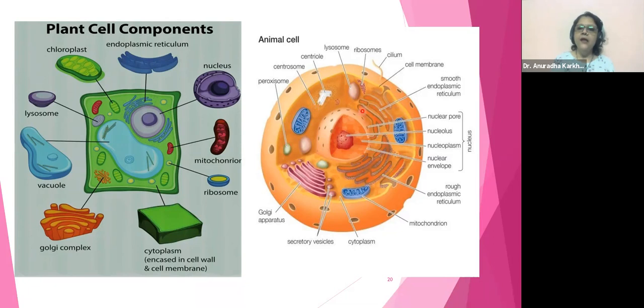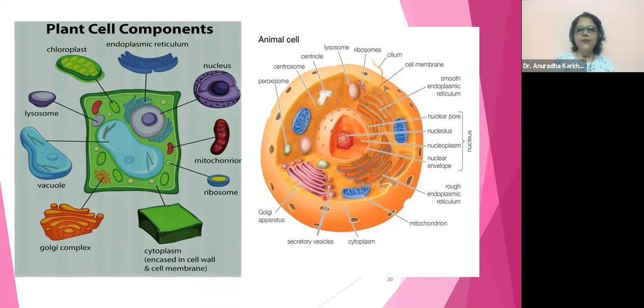Then you have got centriole, then lysosome, ribosome. Cilium is singular, cilia is plural. Cell membrane, smooth endoplasmic reticulum, nuclear pore, nucleus, nucleoplasm, nuclear envelope. Together, it's going to be your nucleus. Rough endoplasmic reticulum, mitochondria, cytoplasm, secretory vesicles.